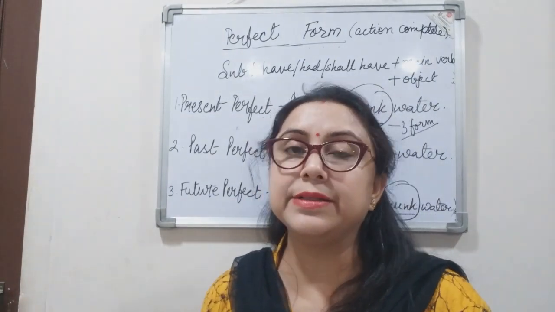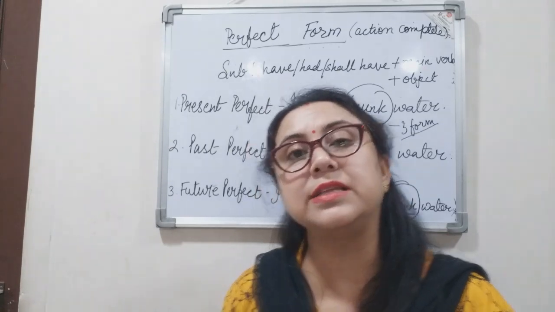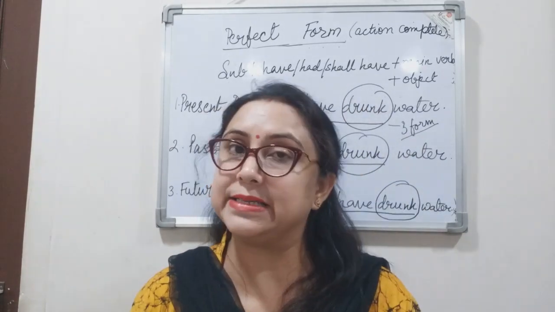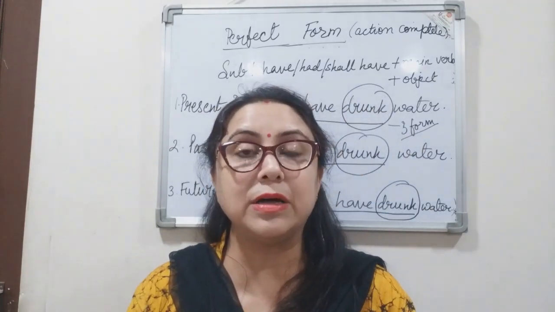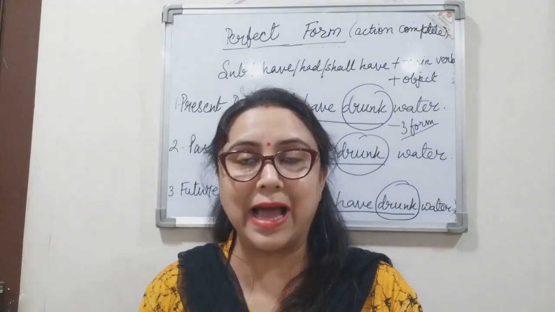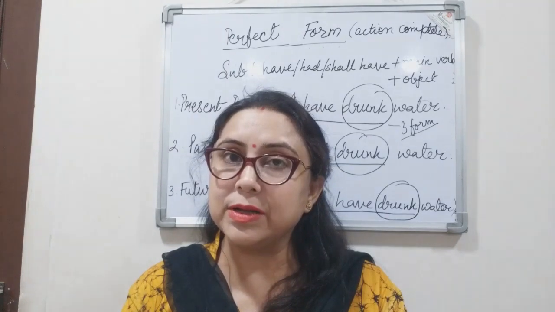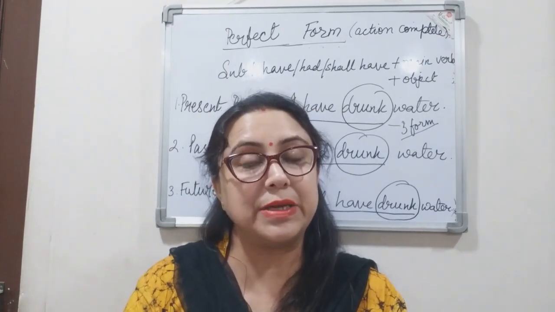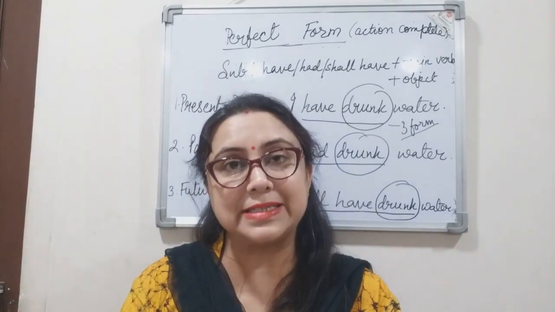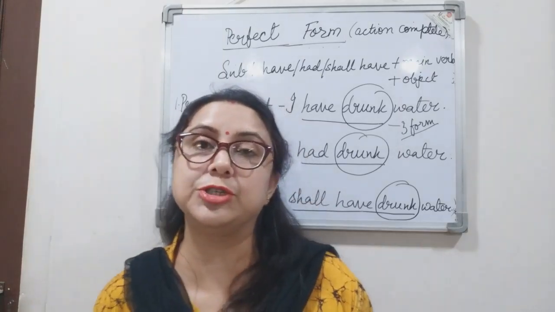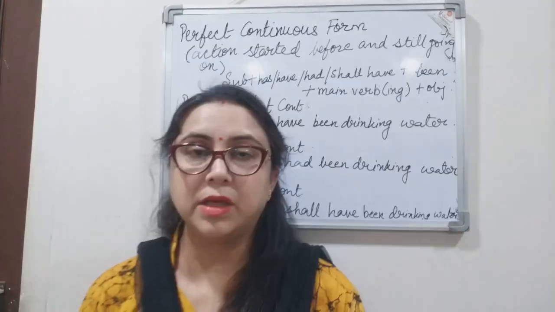So here in this tense form, the two things that you should always keep in mind are that the helping verb have, has, had or shall have is used, and the main verb is used in its third form.